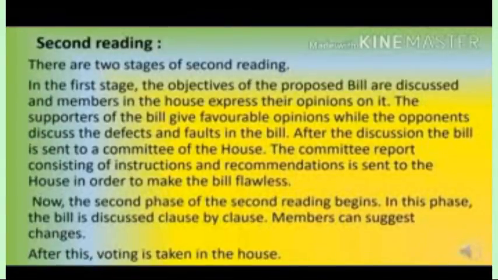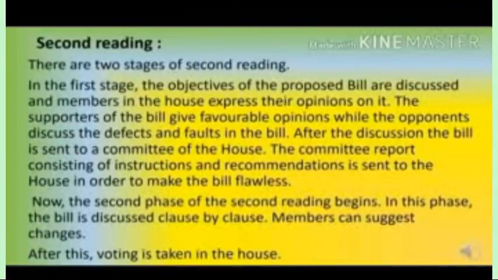After the discussions, the bill is sent to a committee of the House. The committee report, consisting of instructions and recommendations, is sent to the House in order to make the bill flawless.